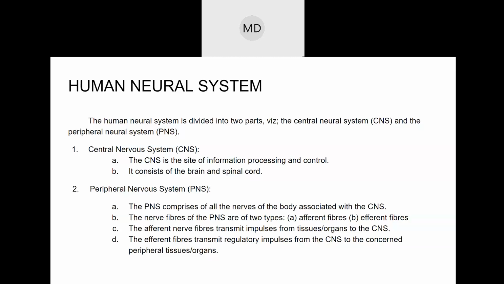In a laptop, the memory is the disk or the RAM, ROM. All this serves as memory, right? So for human beings, the brain serves as the memory storage.